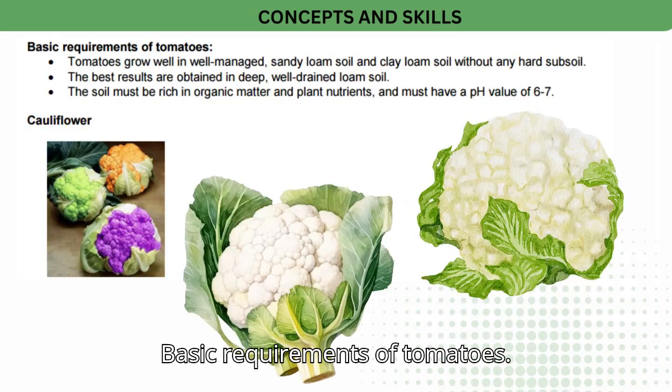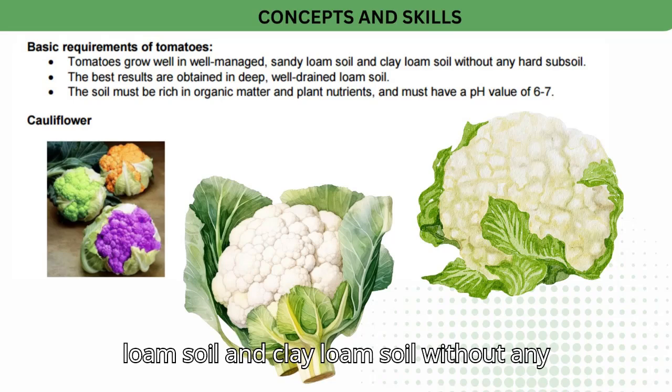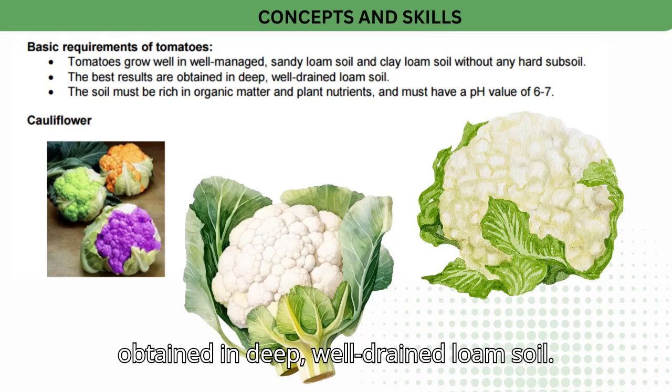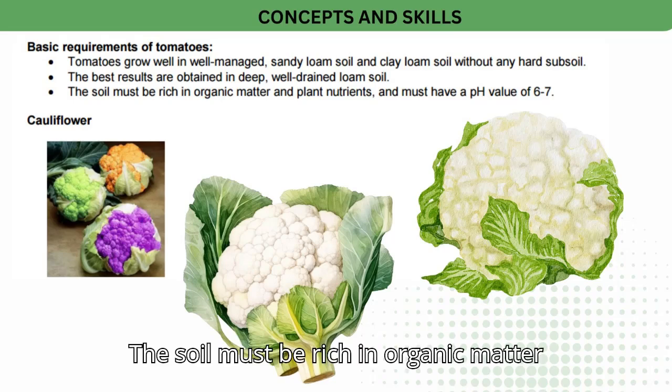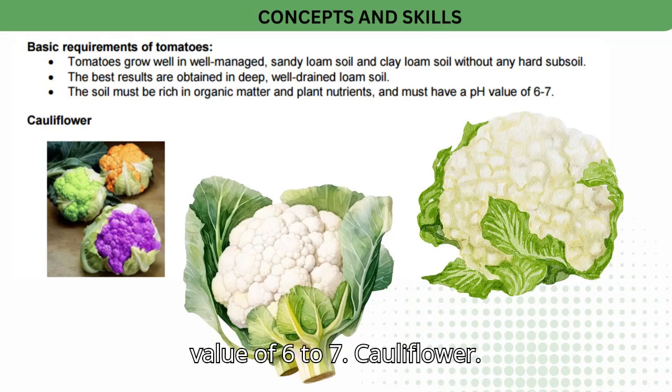Basic requirements of tomatoes. Tomatoes grow well in well-managed, sandy loam soil and clay loam soil without any hard subsoil. The best results are obtained in deep, well-drained loam soil. The soil must be rich in organic matter and plant nutrients, and must have a pH value of 6 to 7.